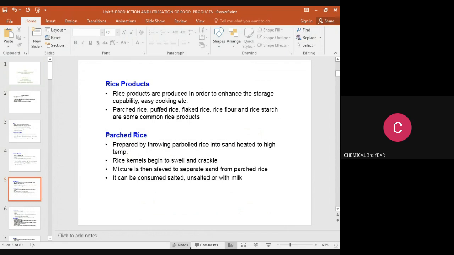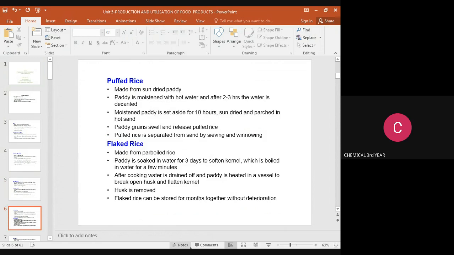What will happen? The rice kernels begin to swell and crackle. The mixture is then sieved to separate the parched rice. It can be consumed salted or unsalted, or with milk. It may be consumed in three ways: by adding salt, with unsalted curd, or by adding milk.